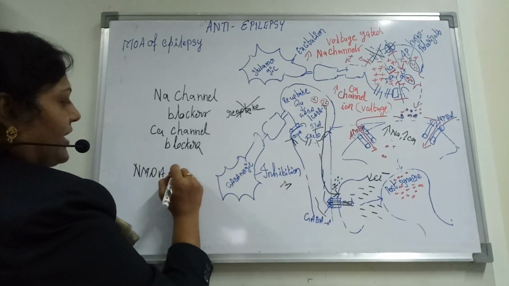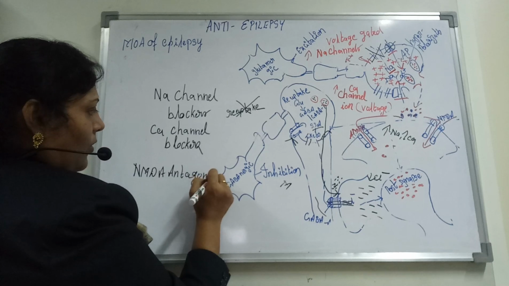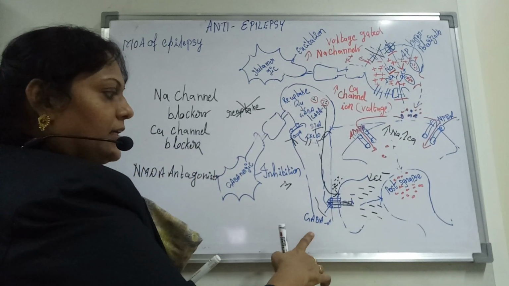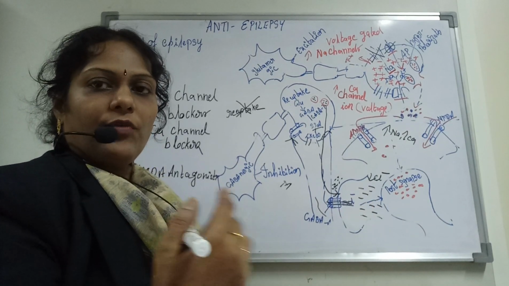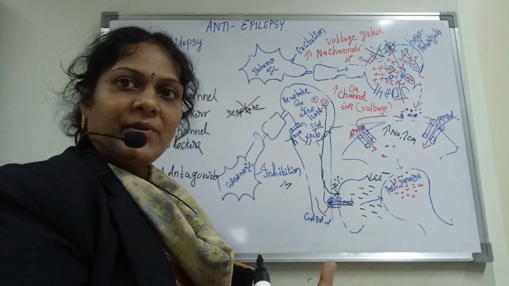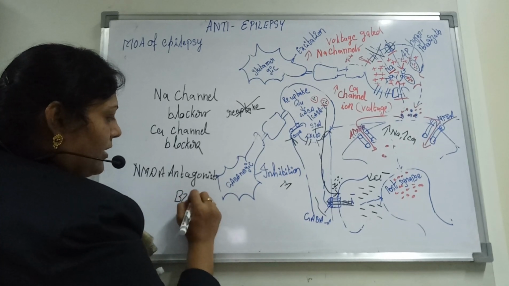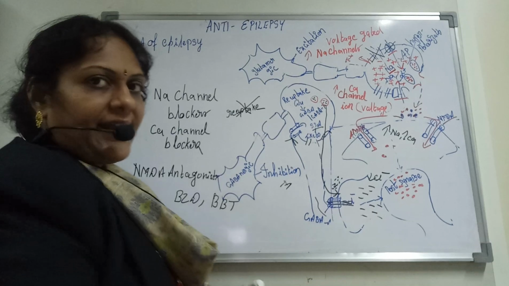So that can be the next category, NMDA antagonist. And also here the flow of Cl minus has to be increased. In order to increase the Cl minus ions, we can use barbiturates and benzodiazepines. That also can be included over here. Barbiturates and benzodiazepines, so this may be the next category.